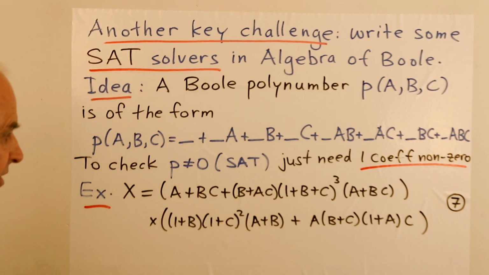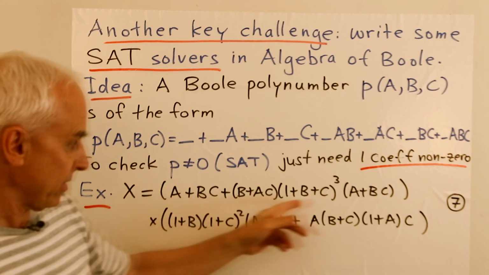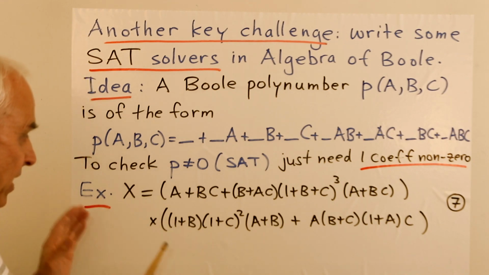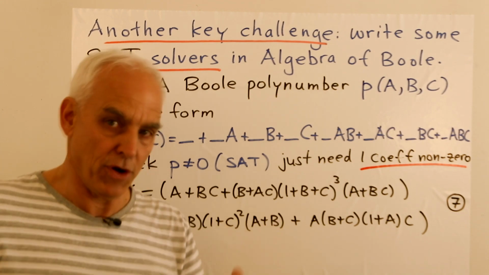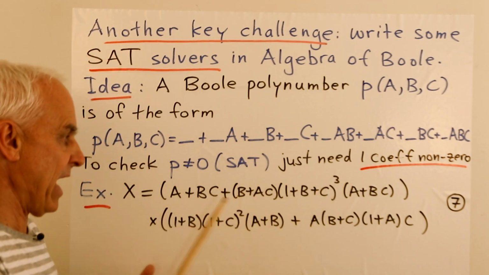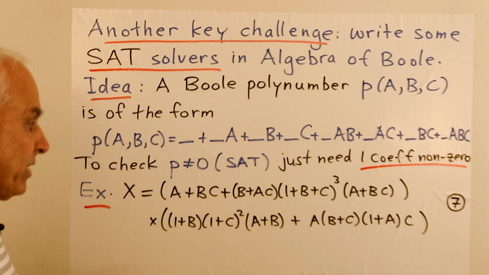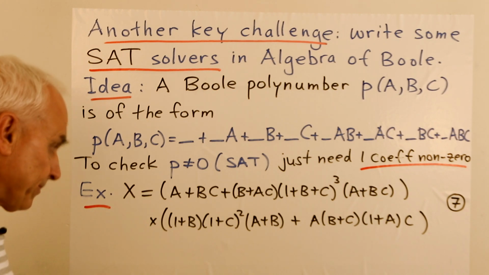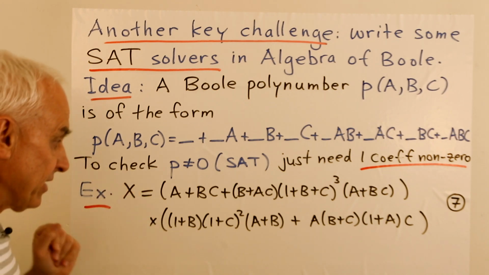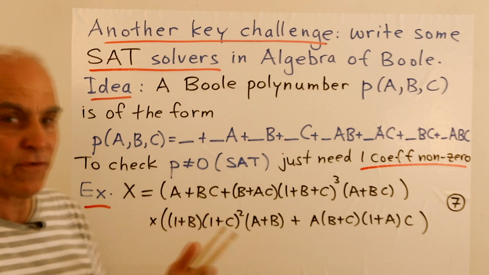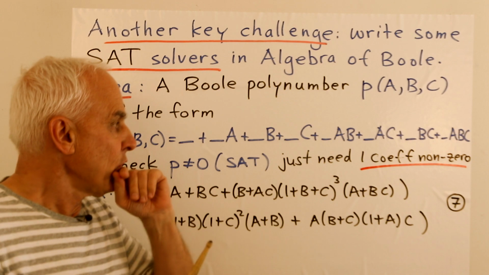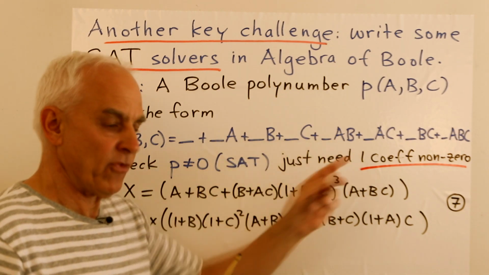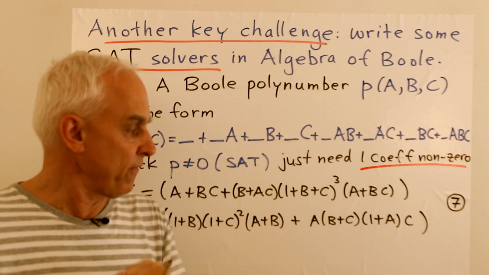So let me illustrate that with this same example that we had before. So here's the same thing that we had. And let's ask, can we identify whether this thing is 0 or not without necessarily expanding the whole thing and doing a full Boole reduction? Well, I'll just show you how you can decide that in this case. So it gives you a clue for the kinds of things that you might be doing. So what we're looking at is to find one of these terms that has a non-zero coefficient.